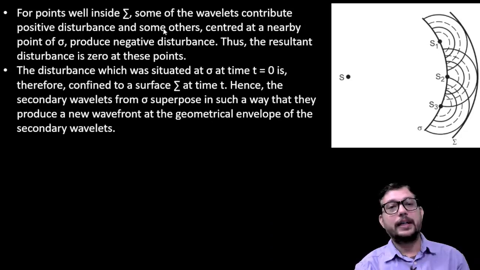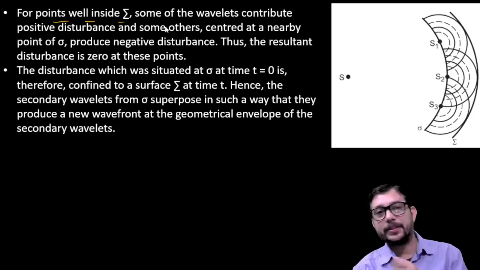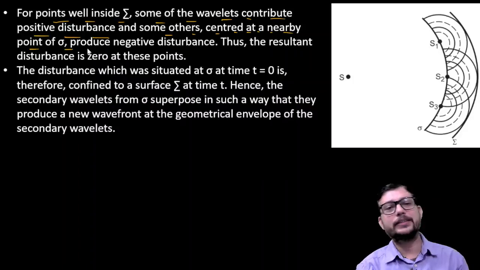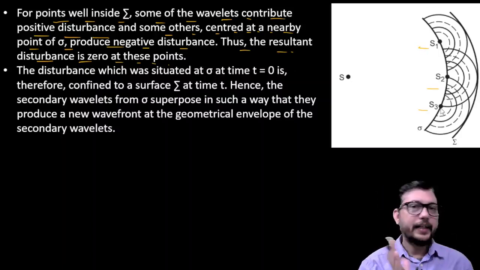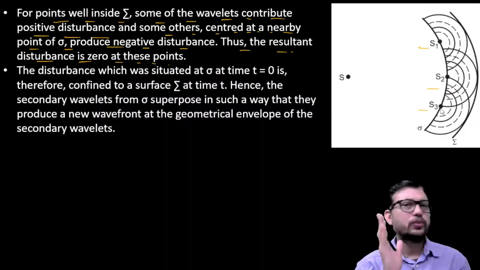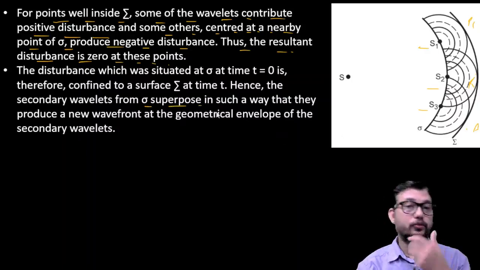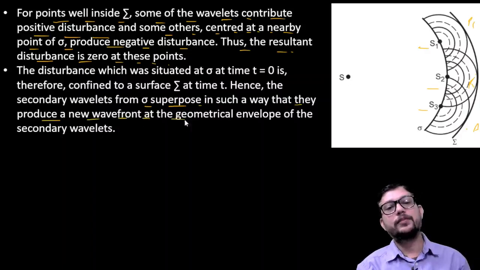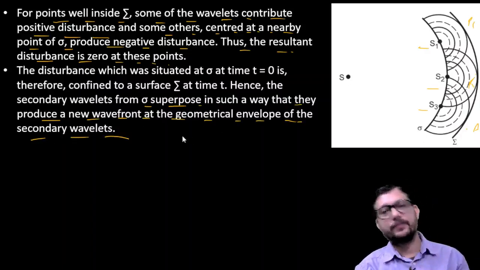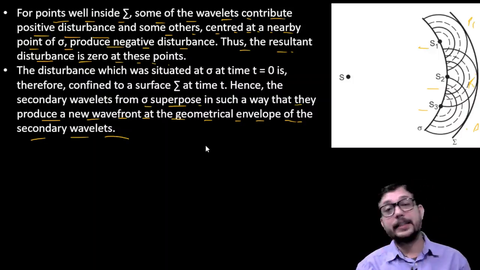Now, as I have told you, at a point well inside capital sigma, some of the wavelets contribute positive disturbance, and some other centers nearby sigma produce negative disturbance. So the resultant disturbance is 0 at this point. So at S1, S2, S3, the net resultant disturbance becomes 0 due to the negativity of the disturbance. And if we talk about the points P1, P2, P3, we have the condition of superposition, and they produce a new wavefront at the geometric envelope of the secondary wavelets. So basically this represents the secondary wavefront.